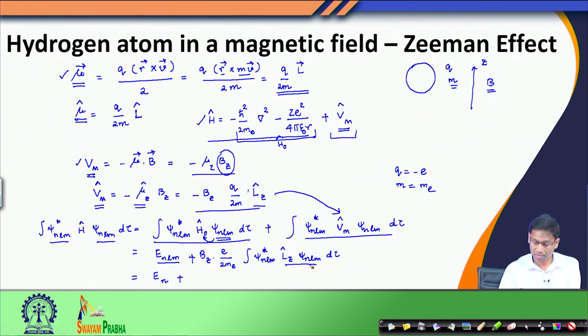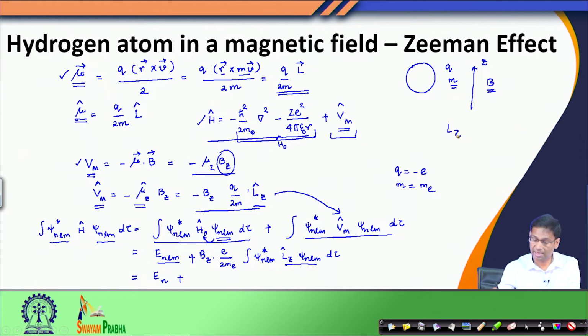Now, let us look at this relation. The question that I ask now is: is this psi n L m, which is the eigenfunction of the Hamiltonian of the hydrogen atom, an eigenfunction of the Lz operator? The answer is yes, because psi n L m has a radial part and an angular part. The radial part does not get influenced by the Lz operator, but the angular part, which is the spherical harmonics, is also an eigenfunction of the Lz operator.